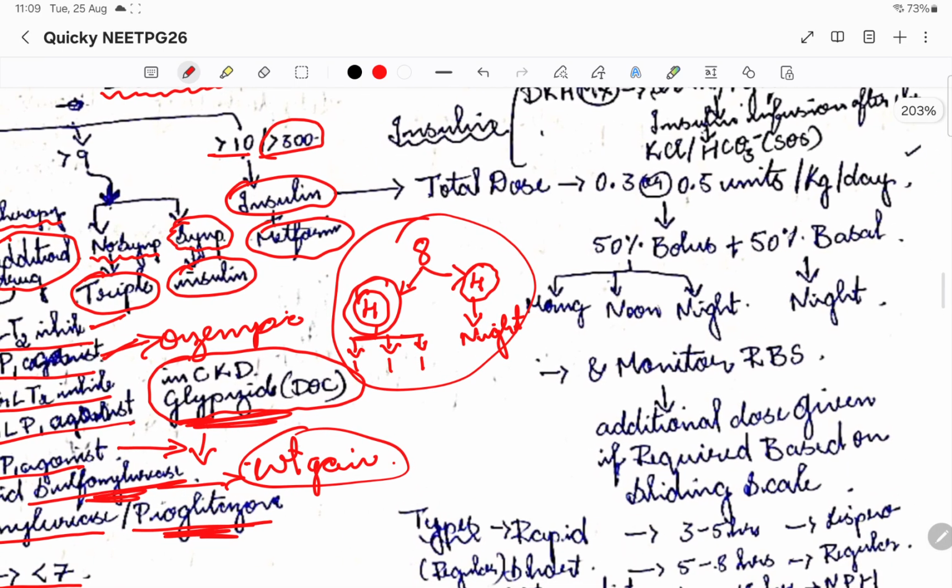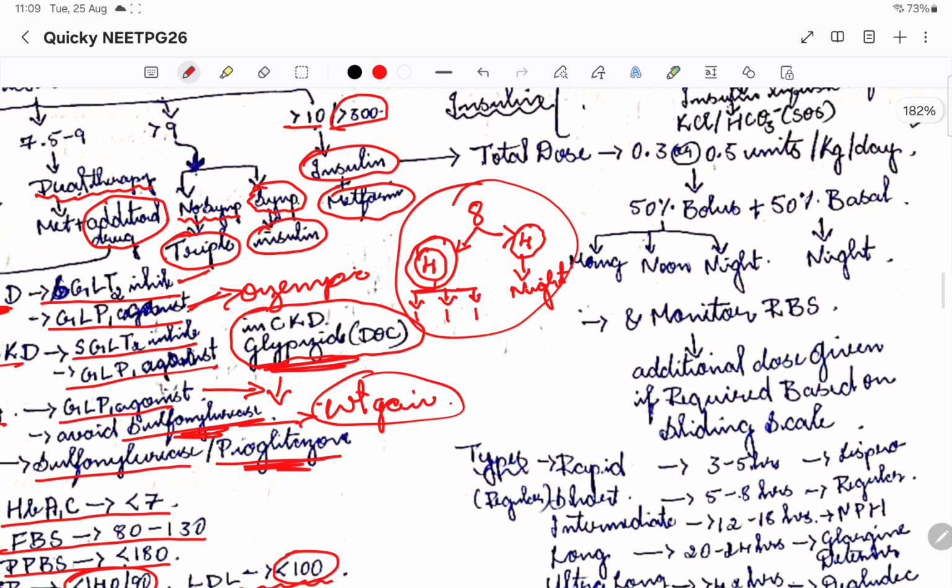Then we'll have to monitor the RBS. Before giving any insulin, we'll have to monitor the RBS every time and then give the insulin, because based on the level of RBS only, we'll try to give the additional dosage.